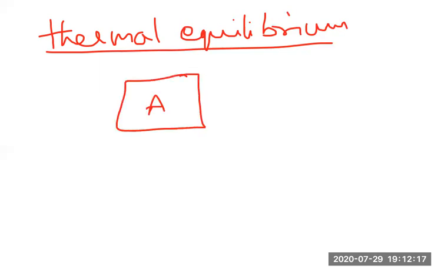We can say they are in thermal equilibrium when they are in contact and their temperatures are the same. Suppose the body temperatures are T1 and T2, and T1 is equal to T2. Temperatures are same.